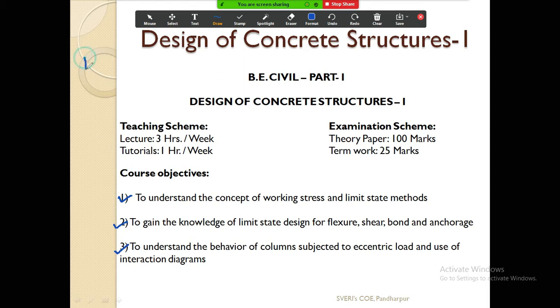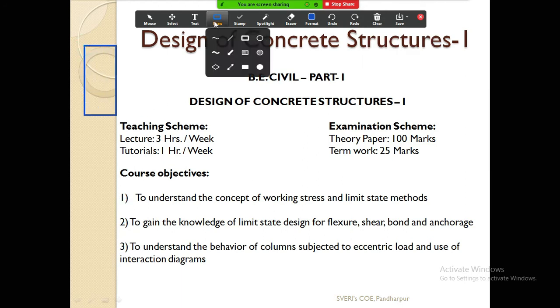Now suppose a column is there. This is the column. Now I will draw the axis of the column. Suppose this is the axis of the column.